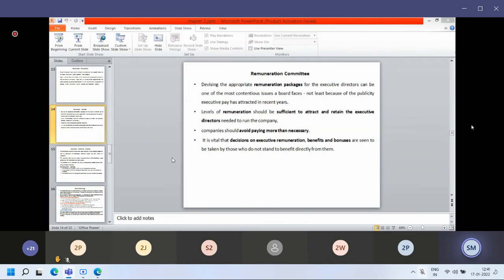It is vital that decisions on executive remuneration, benefits and bonuses are seen to be taken by those who do not stand to benefit directly from them. So they have to take care about how much bonus and how much remuneration and benefits can be given. Executive directors, non-executive directors, consultants, experts, lots of individuals are required to run the business organization.